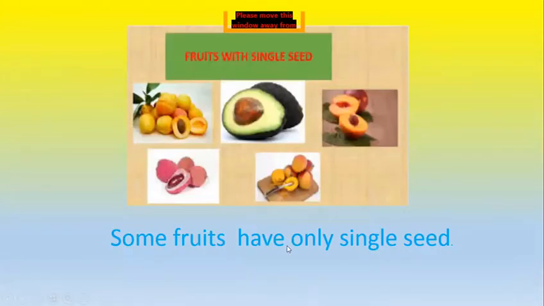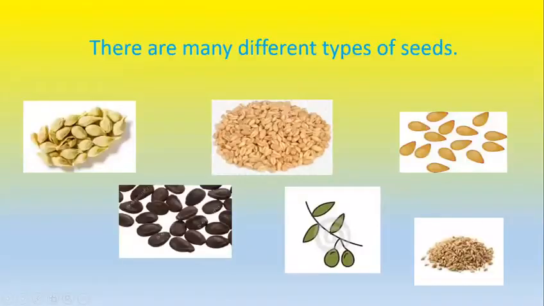And some fruits have only a single seed. As you can see in this picture, avocado, peach, lychee, and this one, they all have a single seed. You can use this single seed and you can grow a new plant. You can take these seeds and grow the seeds.